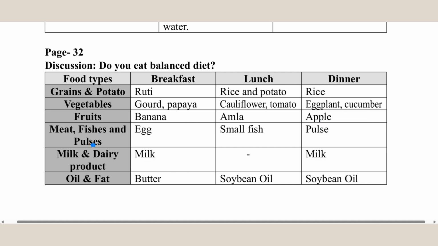Meats, fishes, and pulses: egg, small fish, pulse. Milk and dairy product: milk. In lunch, we generally do not eat milk, so you don't have to write milk in lunch. So in dinner, milk. Oil and fat: butter. In lunch, soybean oil. Dinner, soybean oil.